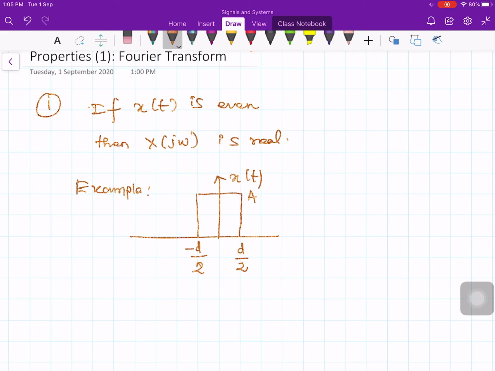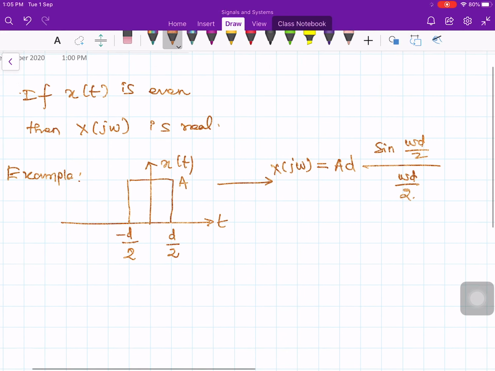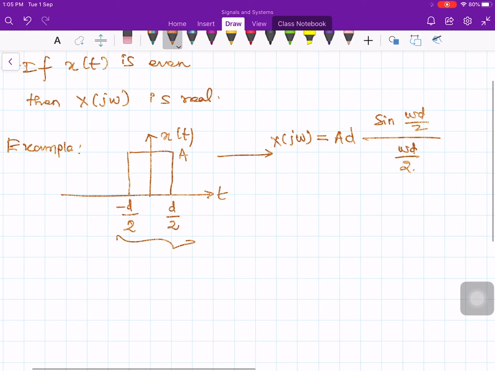Now we have seen the Fourier transform of this, x of j omega, is equal to a times d times sine of omega d by 2 divided by omega d by 2. Now look at here, this is an even function, right? And then we found that this x of j omega is completely real.